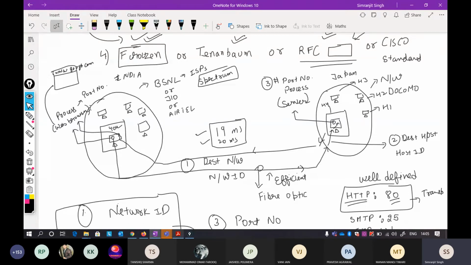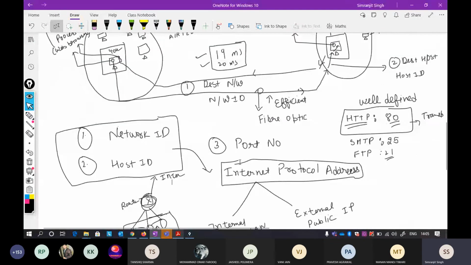There are three things here to understand how communication between two random devices takes place. The first is your network ID, second is your host ID. Combining these two results in something called an IP address.